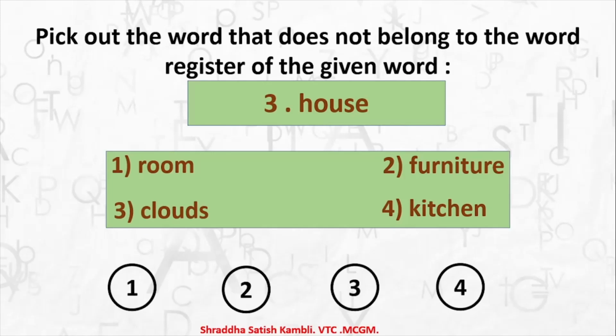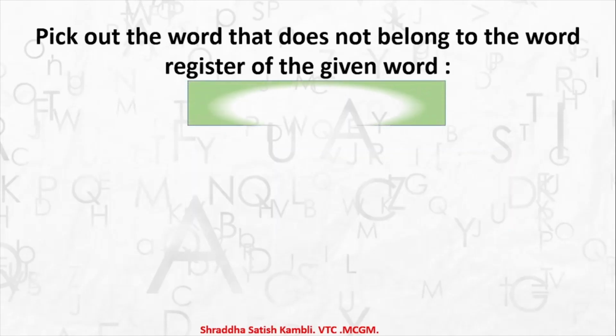Room belongs to house, furniture also belongs to house, and option number 4, kitchen, also belongs to house. So which is the one which doesn't belong here? It is option number 3, clouds, which does not belong to the word register of house.